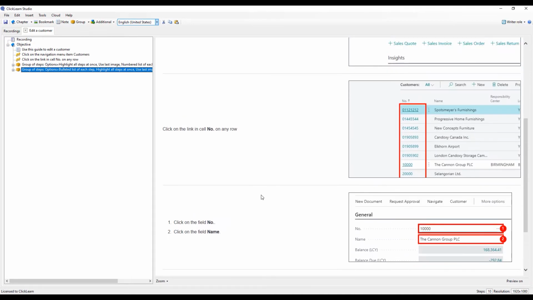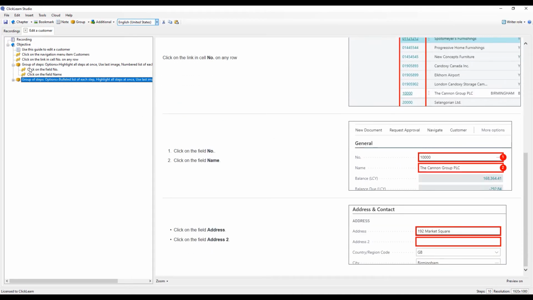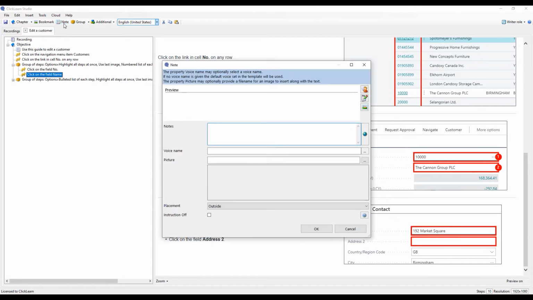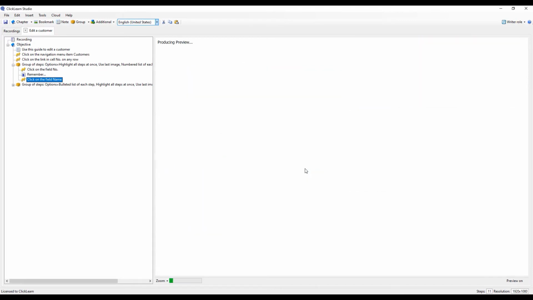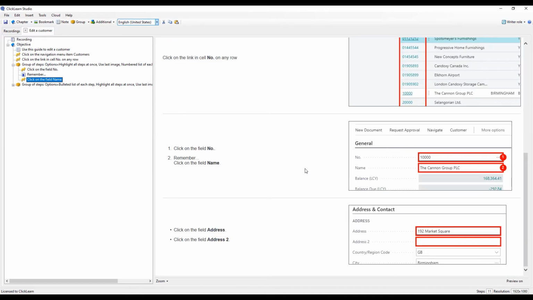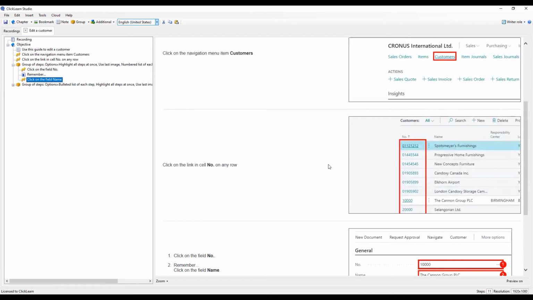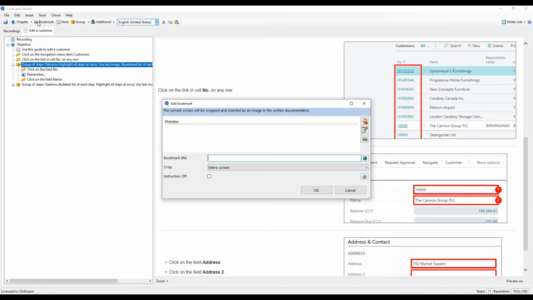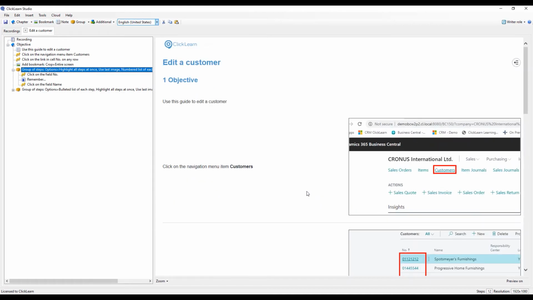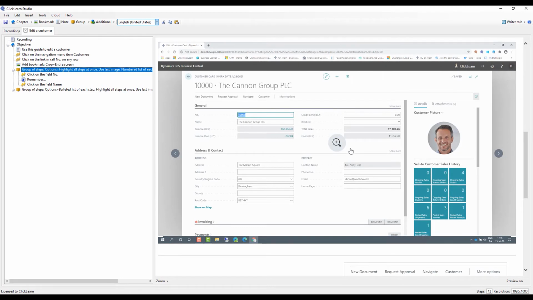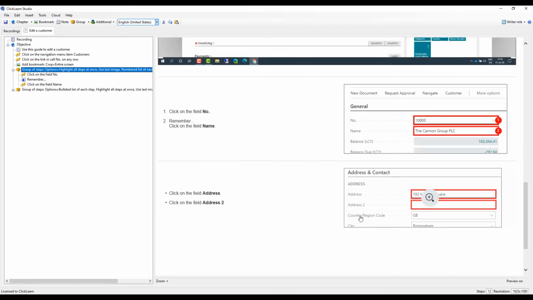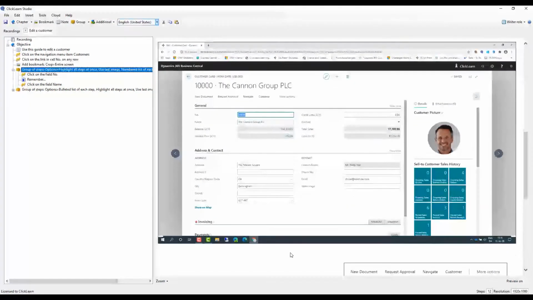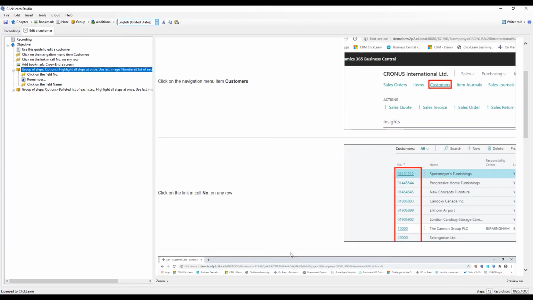So very easily I can go in and alter this, and in the middle of a grouping I can add in additional information. That could be remember something and add that to the next step. So now we'll say remember some information, click on the name field. I can even add in a bookmark stating that when we go from the page of the number of account and I want to know what page we're looking at, then I can get a full screen capture stating that this is the form that we're looking into and these are the areas that we need to focus in on. So at any point in time I want to edit anything, add more value, restructure something, I can do that with the editor.